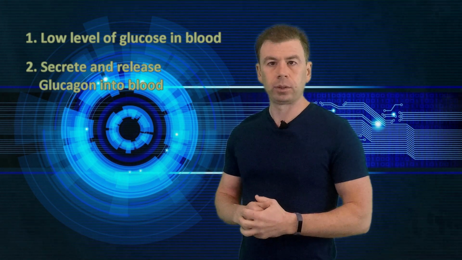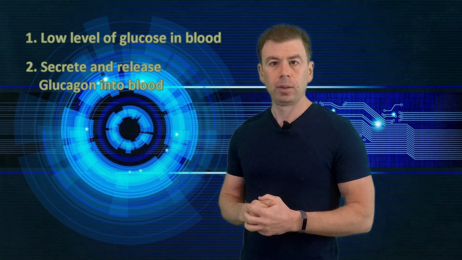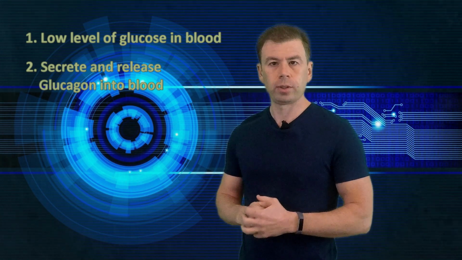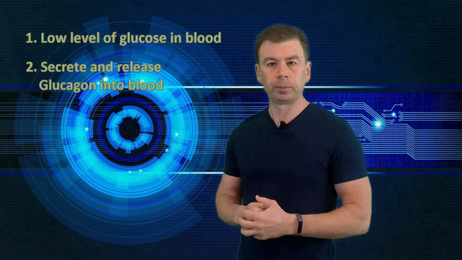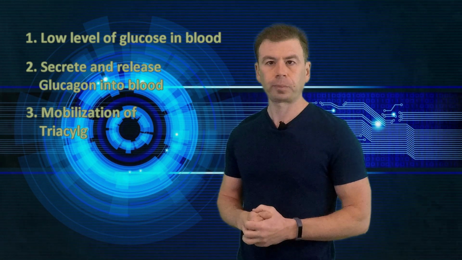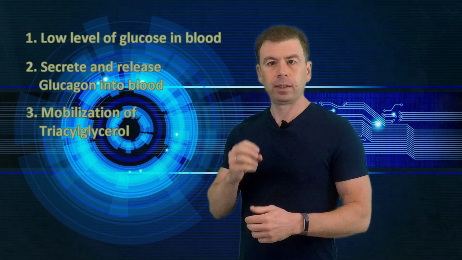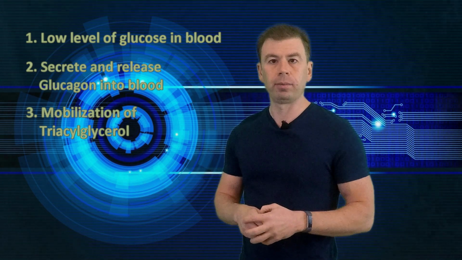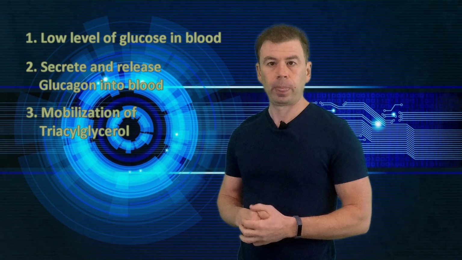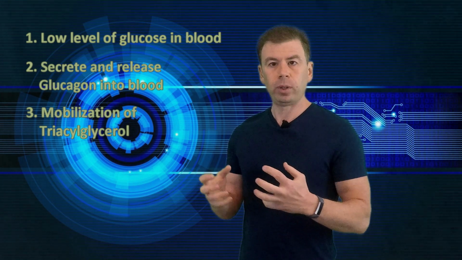Glucagon starts circulating in blood and starts binding with fat cells, adipocytes, where we have our units of fat storage, and starts a process called mobilization of triacylglycerol. This is our fat storage. During this mobilization process, specific hormones cut each fatty acid from glycerol, and eventually we have glycerol and 3 fatty acids as a result of this mobilization process. This is step number 3. We decouple our fat storage. Now we release it to the blood.